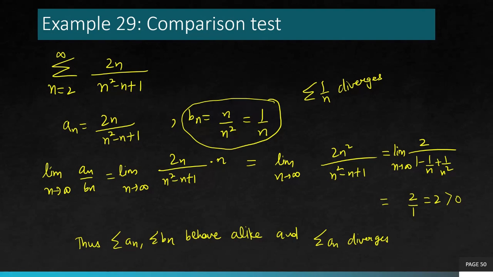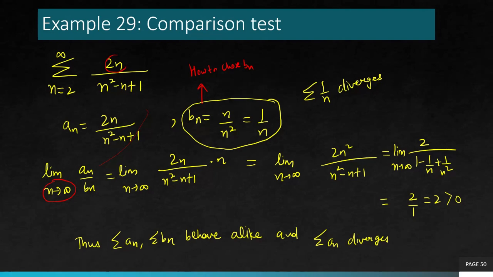But the bigger point is, how do you know that you have to choose this bn? How to choose bn so that it works? Because if you choose a wrong bn, it may not give you any meaningful conclusions. So the simplest way to choose bn accurately is to look at the behavior of your series. Because we are choosing a series for comparison, we are trying to see how my series behaves when n is very, very large. So you try to see the dominating term.